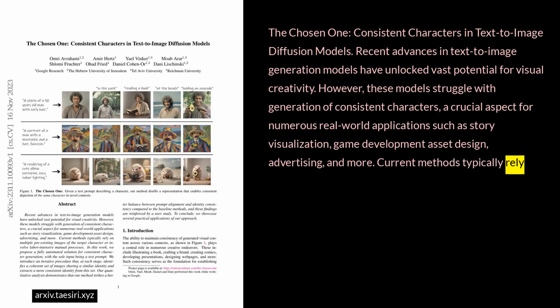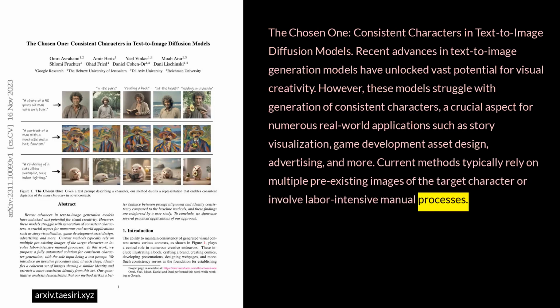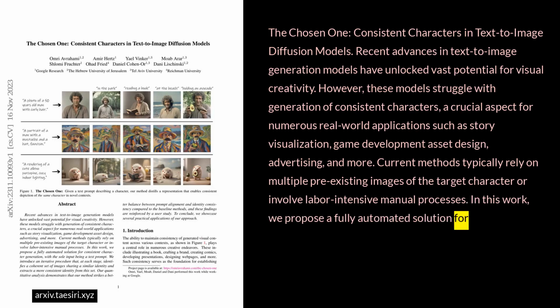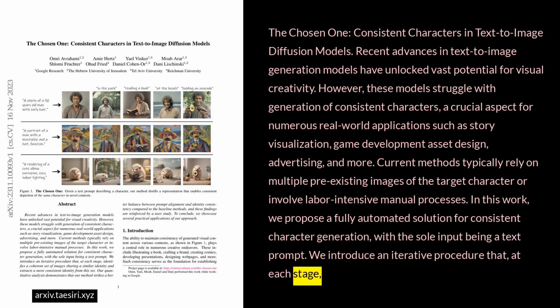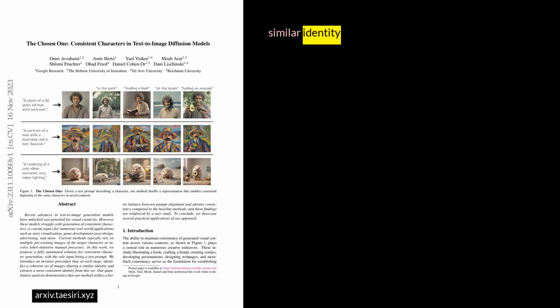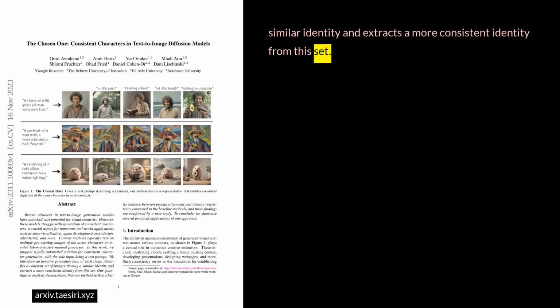Current methods typically rely on multiple pre-existing images of the target character or involve labor-intensive manual processes. In this work, we propose a fully automated solution for consistent character generation, with the sole input being a text prompt. We introduce an iterative procedure that, at each stage, identifies a coherent set of images sharing a similar identity and extracts a more consistent identity from this set.